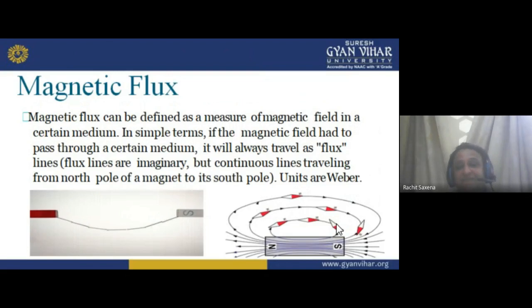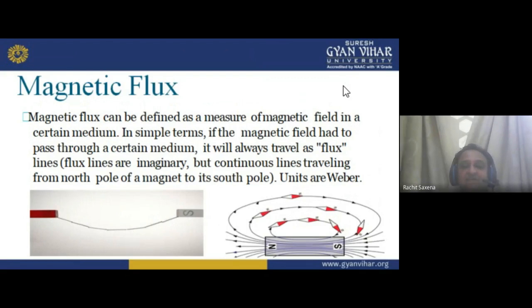Now, what is magnetic flux? These flux lines are shown by the magnet, here in the north pole, here in the south, a line is there which is basically attracting. To the naked eye it is invisible for us, but we find some force. That force, how we are finding that north is attracting the south and south is attracting the north, is due to the magnetic flux.